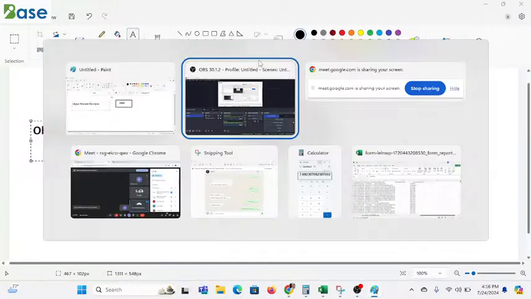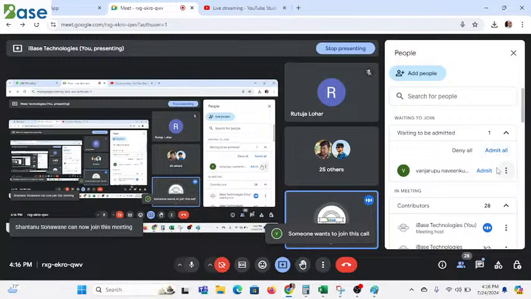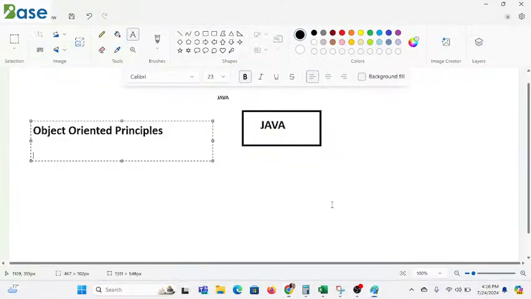Okay, so what is meant by object oriented principles, what are the different types of object oriented principles, we need to understand that also. Okay, first question is why it is called as object oriented programming language? So your answer is, someone is saying it is possible to create an object, yes, right, but we need the brief answer of that.